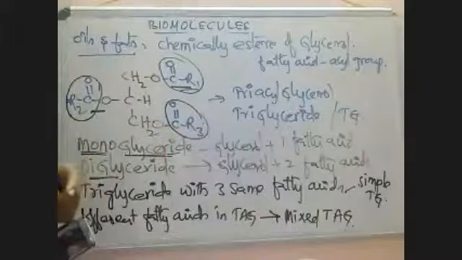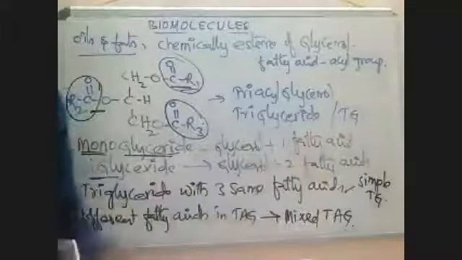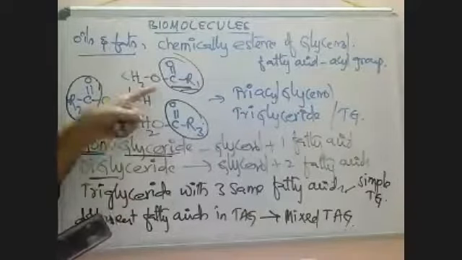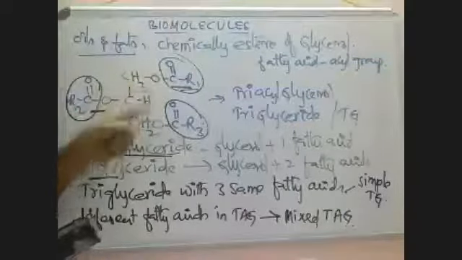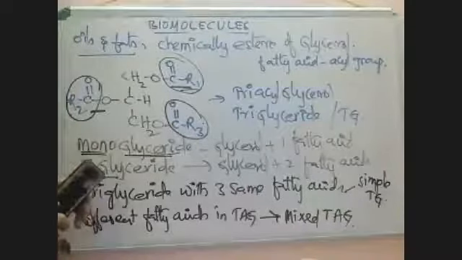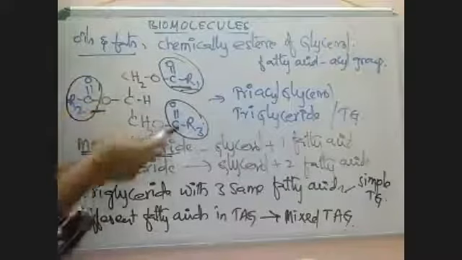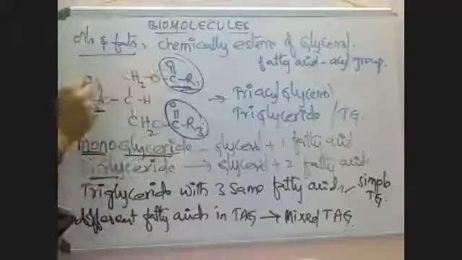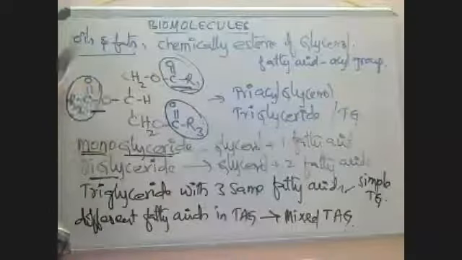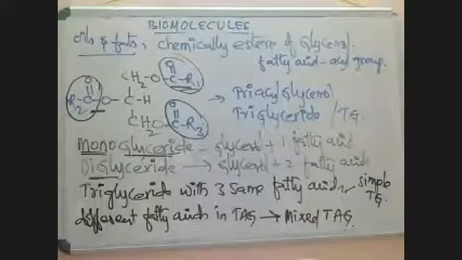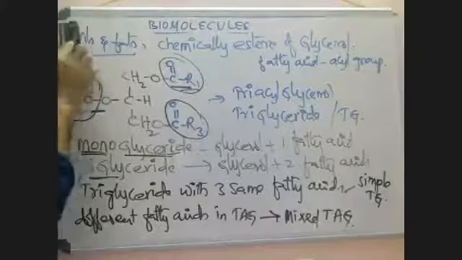All are same. Then it is called simple triacyl glycerol. If one type of fatty acid is at three positions, that is simple triglyceride. Suppose palmitic acid, stearic acid, oleic acid, different combinations. If three positions have three different fatty acids, then it is called mixed triacyl glycerol. Okay.